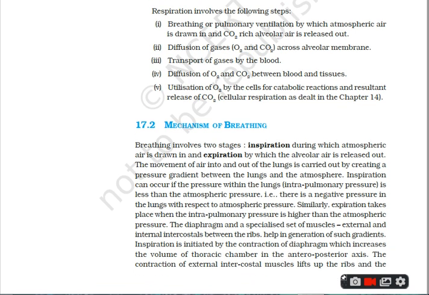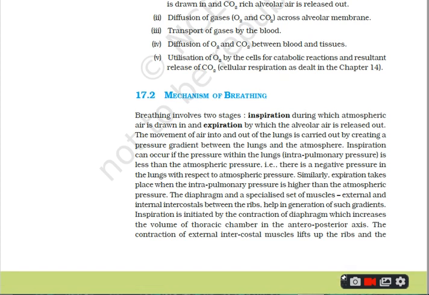So here you can see on the screen, it's explaining the mechanism of the breathing, comprising inspiration as well as the expiration. Inspiration steps I can repeat. It occurs when the intrapulmonary pressure is less than atmospheric pressure. That means the intrapulmonary pressure is negative.